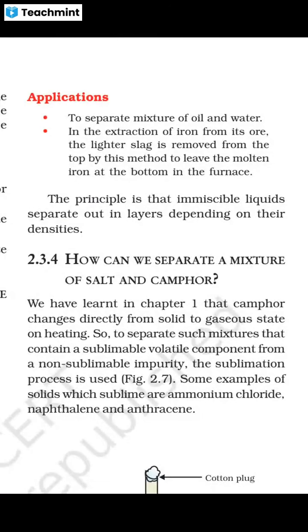In the extraction of iron from its ore, the lighter slag is removed from the top by this method to leave the molten iron at the bottom in the furnace.